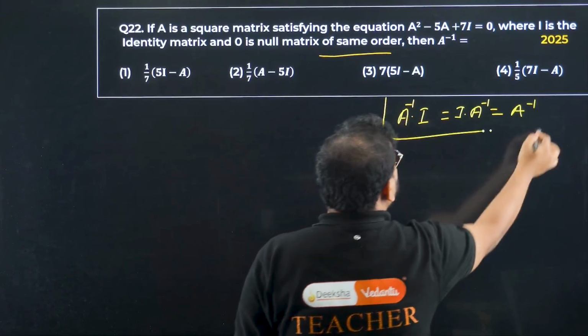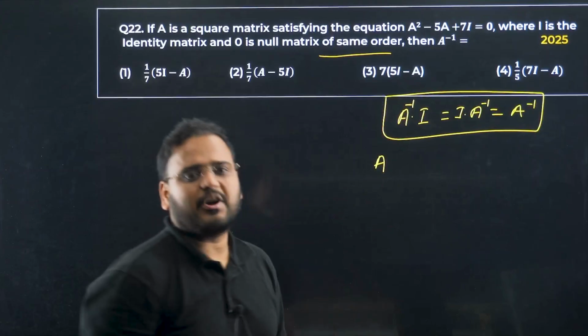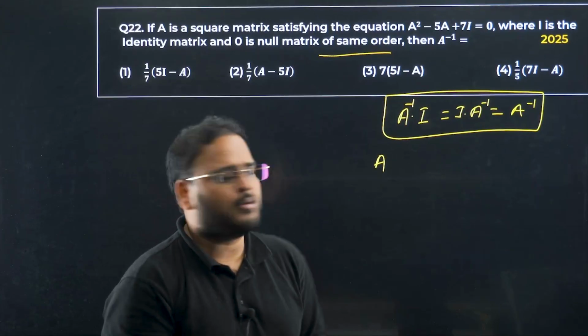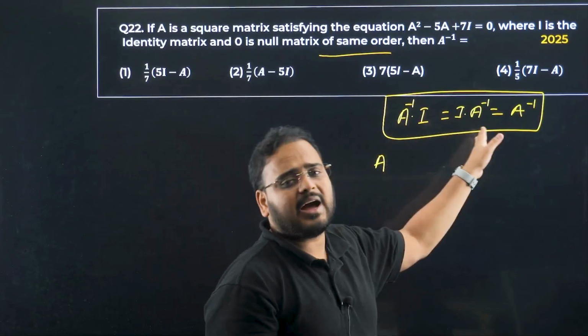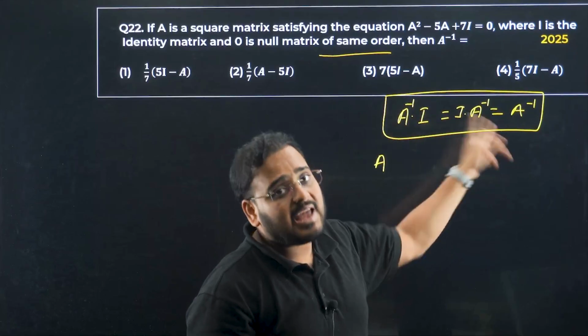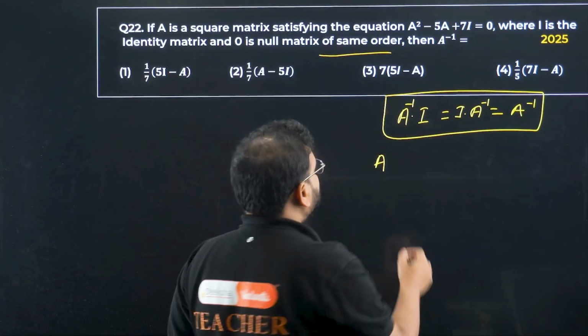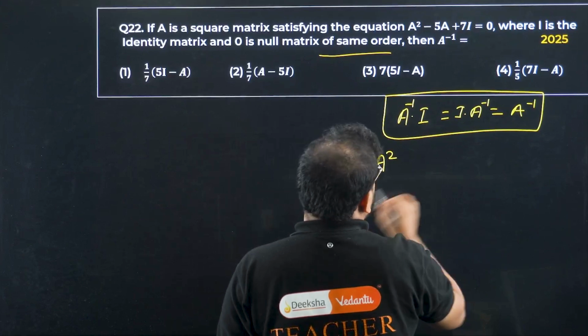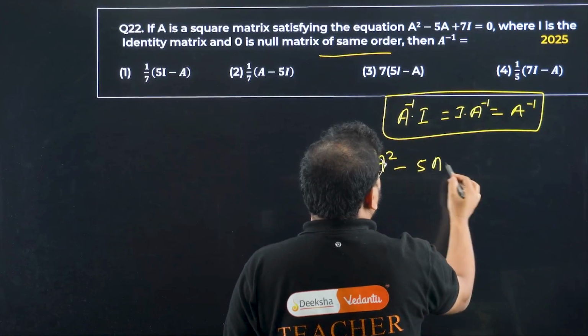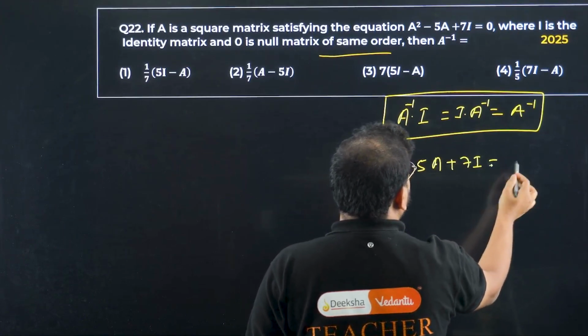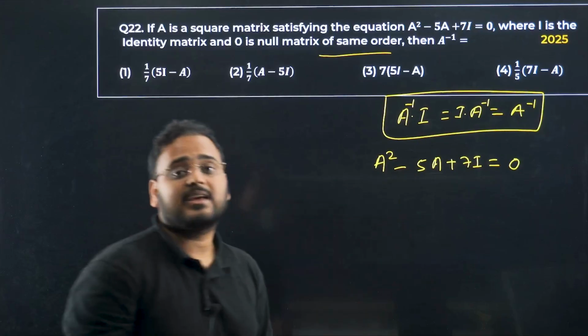Why weird? Because it is very simple, that's why it is weird. So why are we telling this? A into I is always A only, right? So A into I or I into A, in this case we are going to use A inverse into I or I inverse into A as simply A inverse. Check this out. We have been given the equation A square minus 5A plus 7I equal to 0. What are they asking? A inverse.